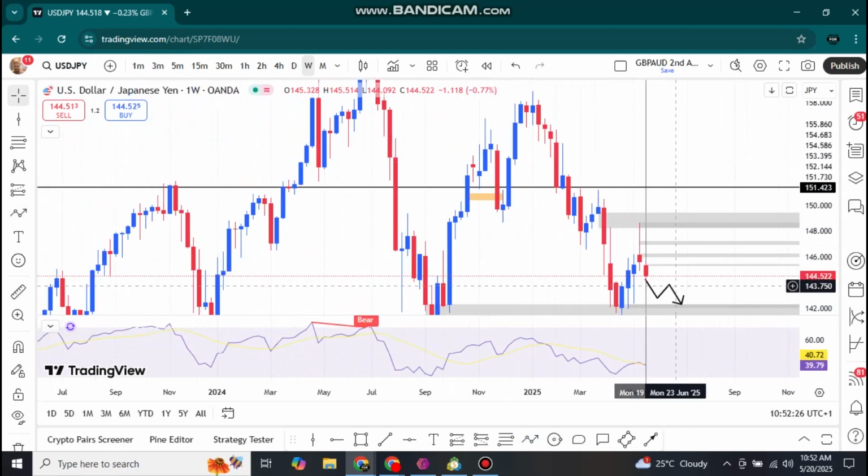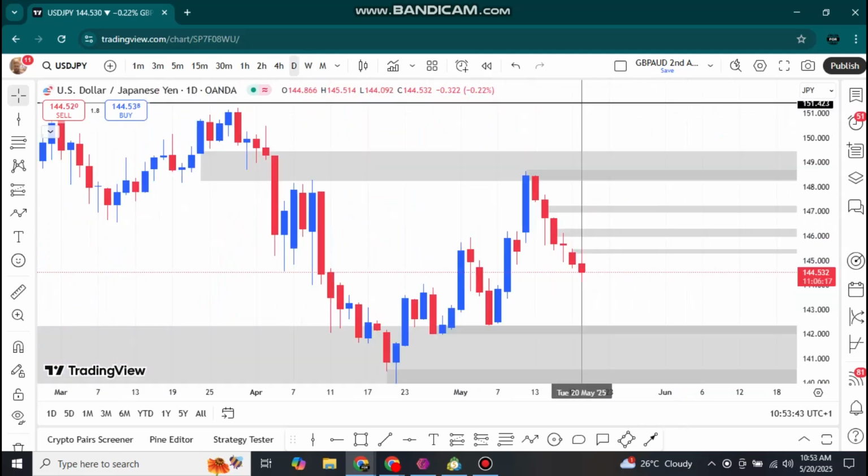Okay, so let me go to the daily time frame. From Tuesday the 13th of May, we have been on a bearish trend. That's 1, 2, 3, 4, 5, 6 days straight bearish, and I'm expecting that it's also going to enter this particular zone.